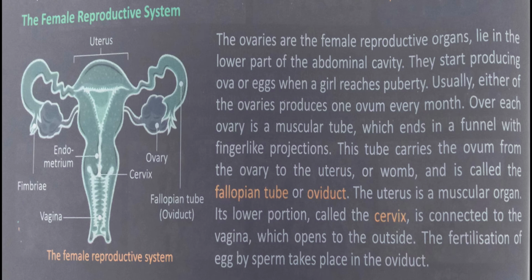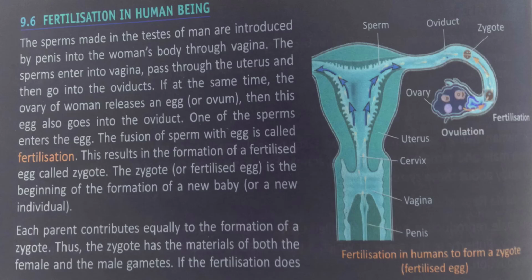Fertilization in human beings. The sperms made in the testes of man are introduced by the penis into the woman's body through the vagina. The sperms enter the vagina, pass through the uterus and then go into the oviducts. If at the same time the ovary of the woman releases an egg or ovum, then this egg also goes into the oviduct. One of the sperms enters the egg. The fusion of sperm with egg is called fertilization.